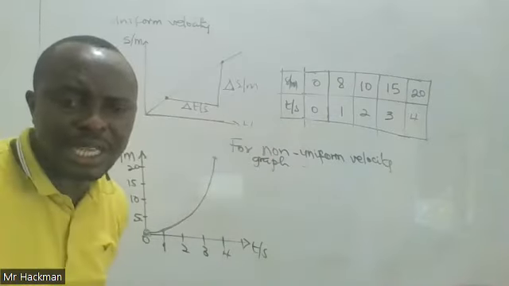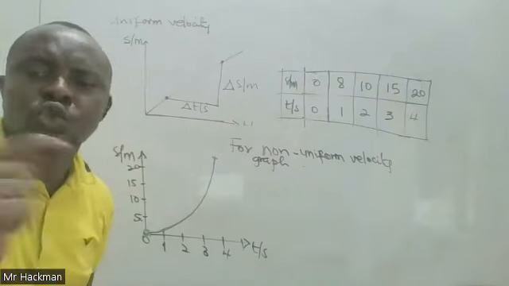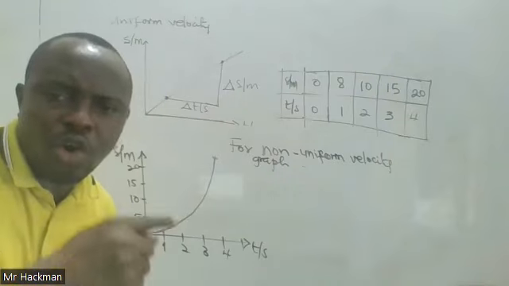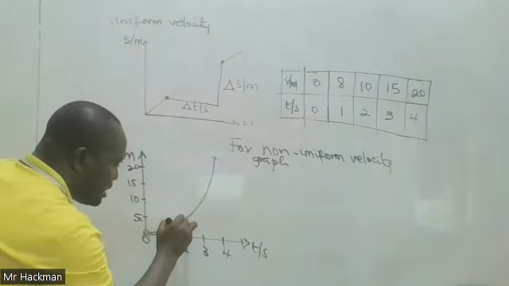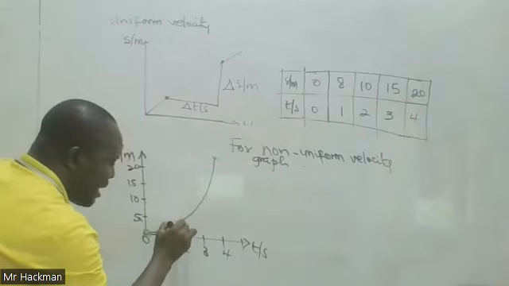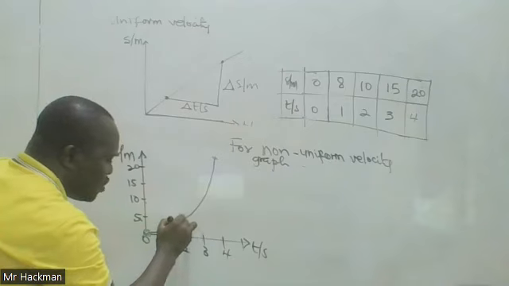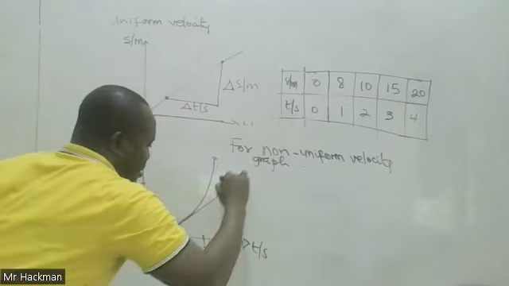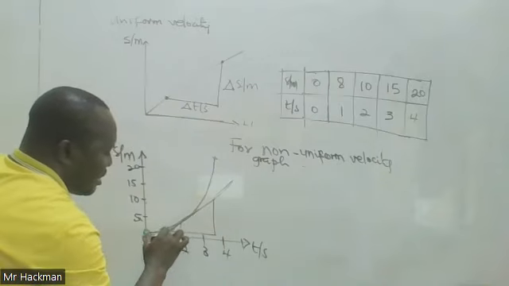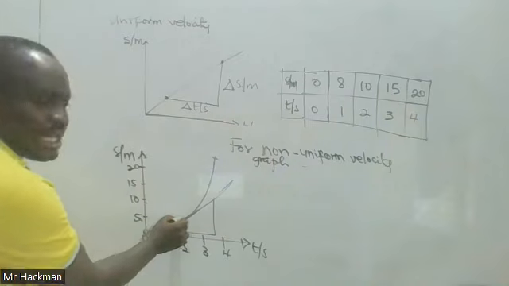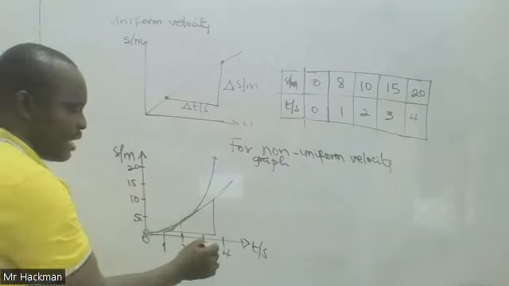You can only determine slope at some point or instant. So if you want to determine the slope at the time t is equal to 2, you draw a straight line, what we call a tangent, to determine the slope at that point.